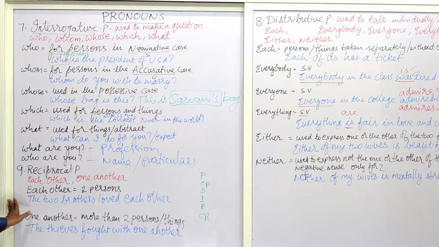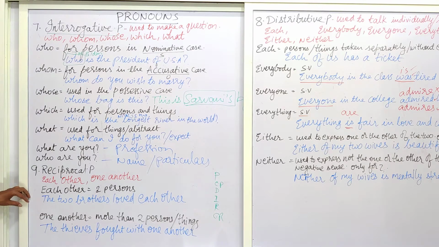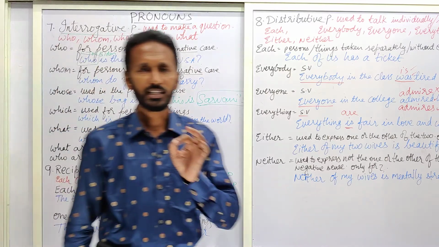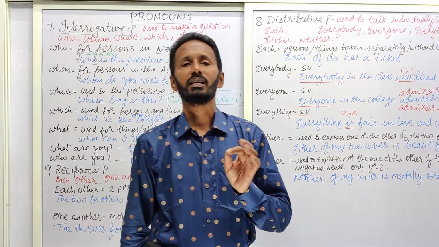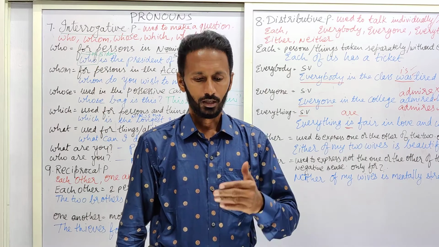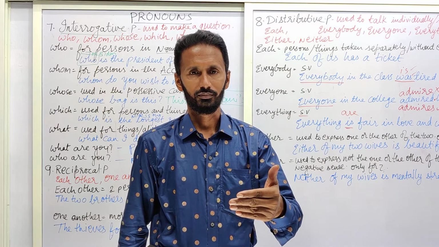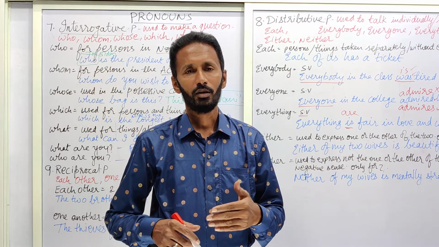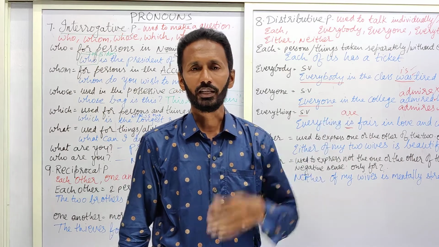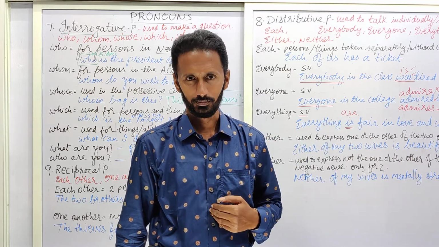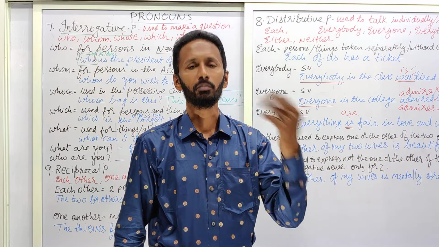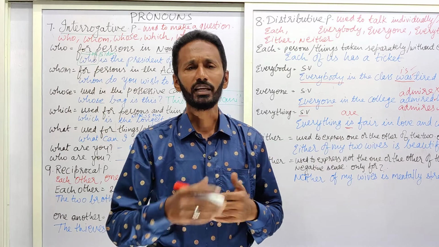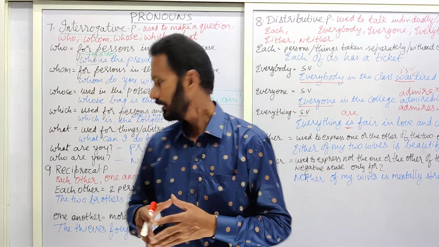Now coming to the last one, reciprocal pronoun. The verb form reciprocate means to give something for accepting something from the other person. That means, for example, Parjanya gave apples on my birthday. I reciprocated with bananas on his birthday. So I reciprocate. Simply give and take. Okay? Now coming to this.